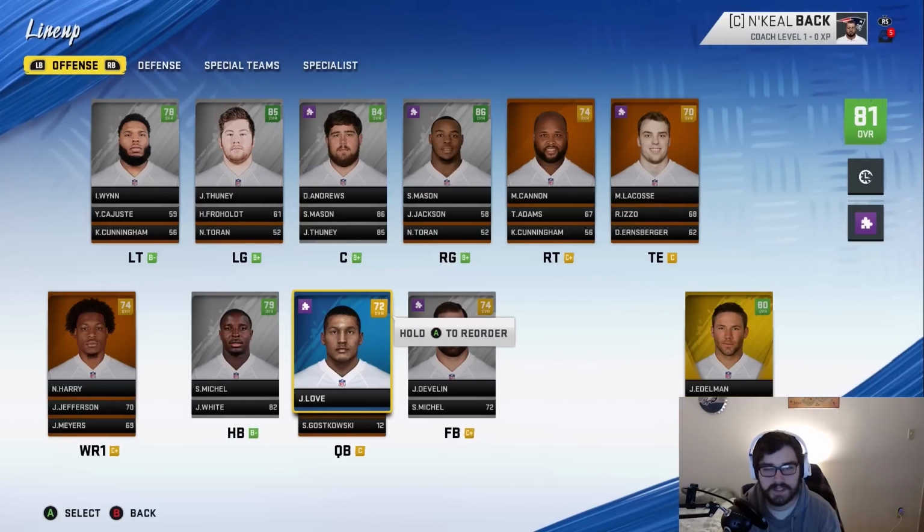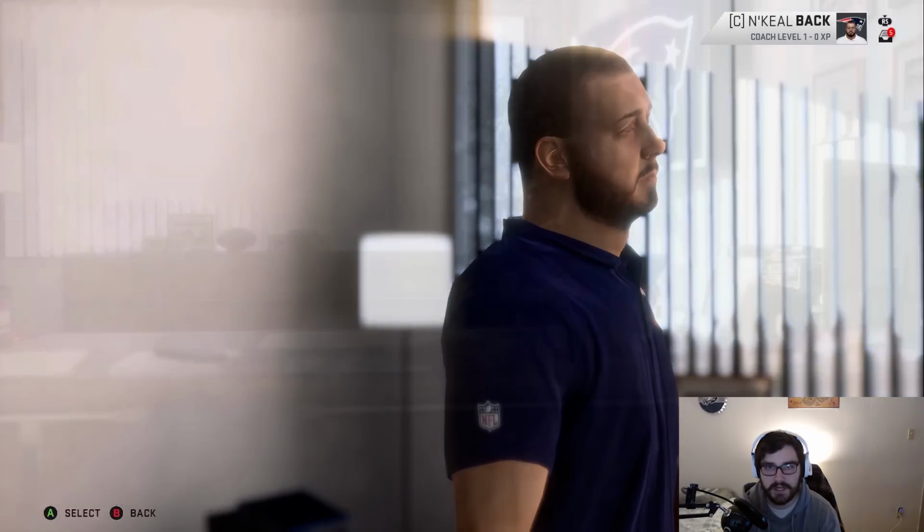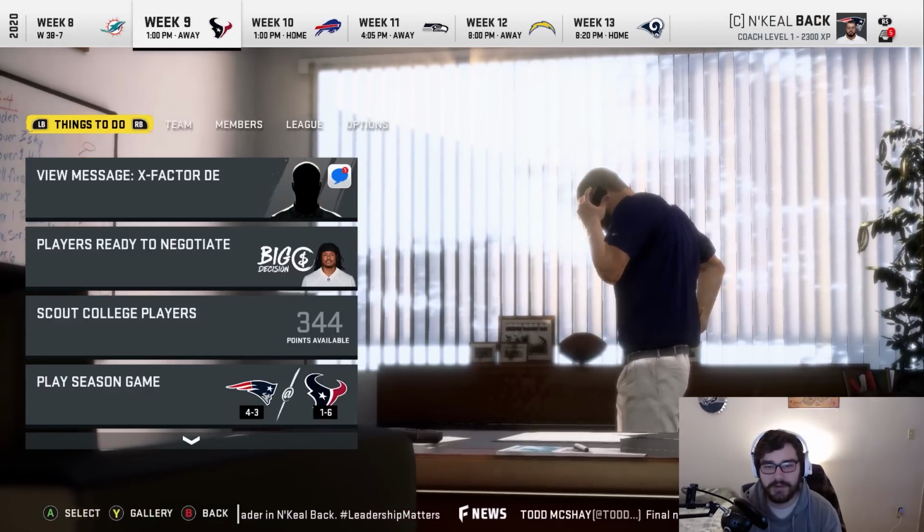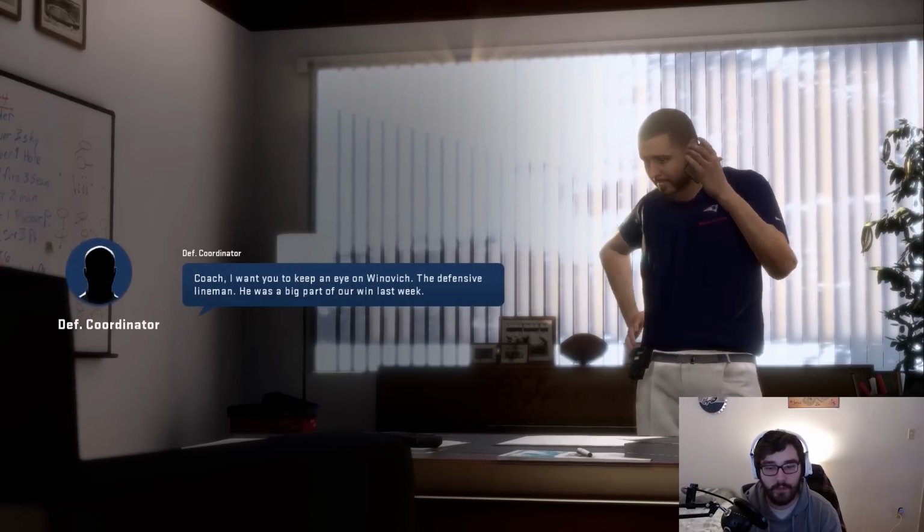I'm not really too sure what to expect from this team. I just hope we can get some good production out of these younger guys. Let's see how they play. We have a breakout player in week 9. Let's actually check out who that is really quickly. Chase Winovich can break out?